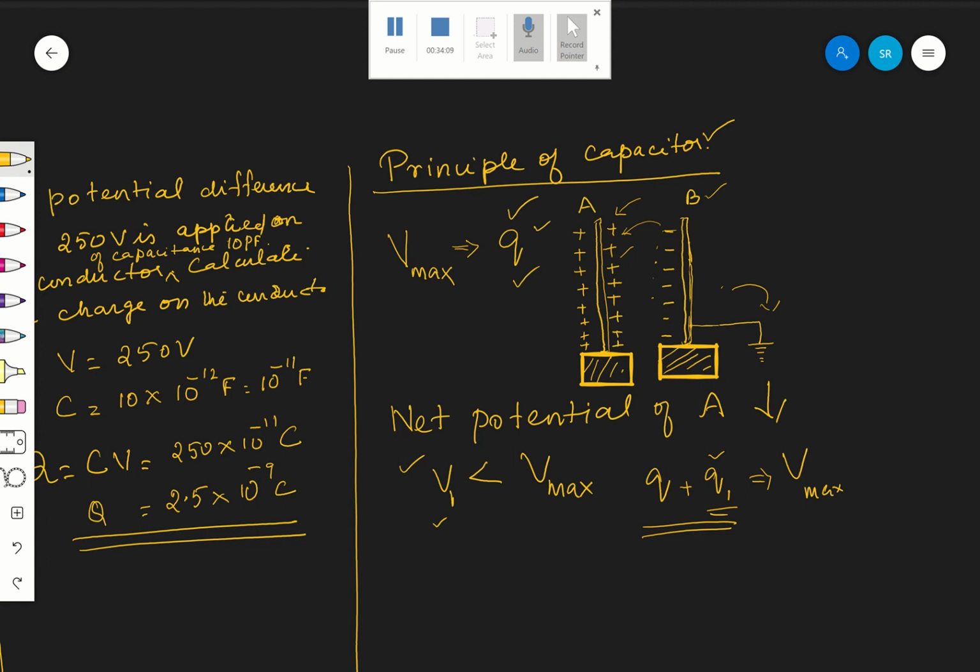Right now it is at V max. Now once again what am I doing? I am earthing. Once I am earthing, its potential has greatly reduced to V2. Okay, are you following? After earthing.